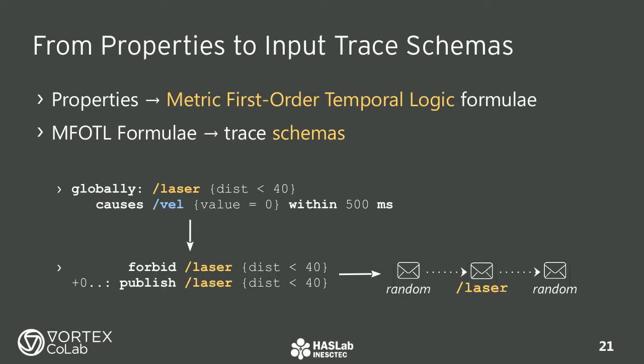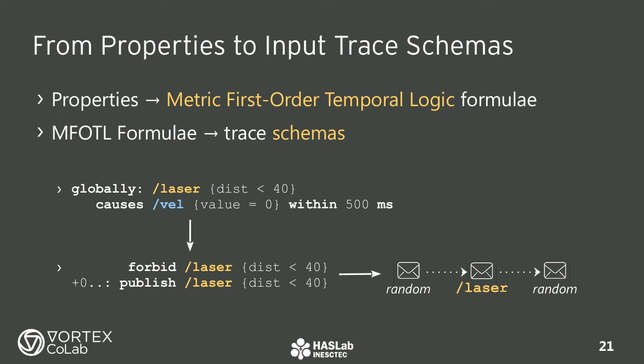Our first step is to convert these properties into logic formulas. Our language is backed by formal semantics, based on metric first-order temporal logic. We have defined a translation for each scope and pattern, that happens transparently to the user. Then, from a logic formula, we are able to derive a test strategy. This is basically a template that captures the structure of all counterexamples for this type of property.